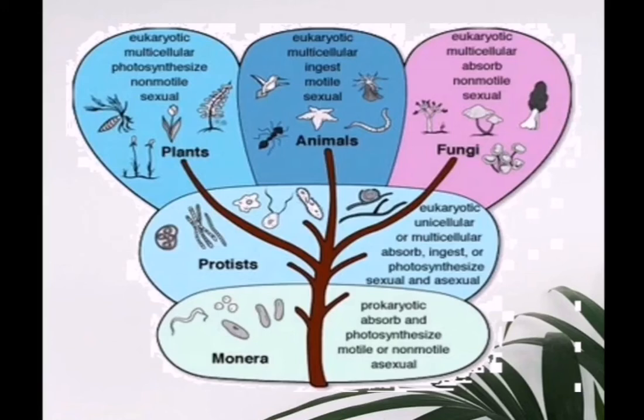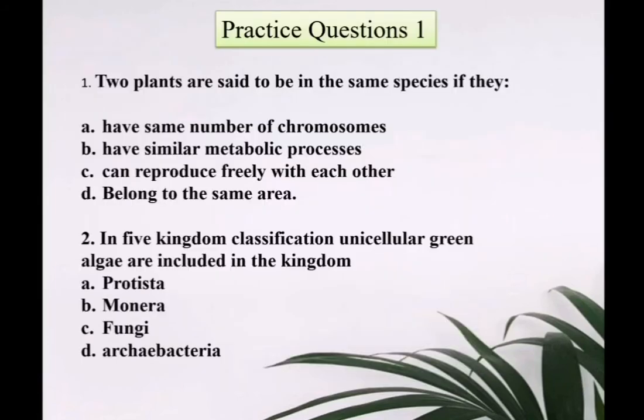Then animals, they are eukaryotic, multicellular, they can ingest, they are motile, they are sexual. And fungi are eukaryotic, multicellular, they can absorb, they are non-motile and they do sexual reproduction. So in the coming videos, we will be discussing all these five kingdoms in detail.